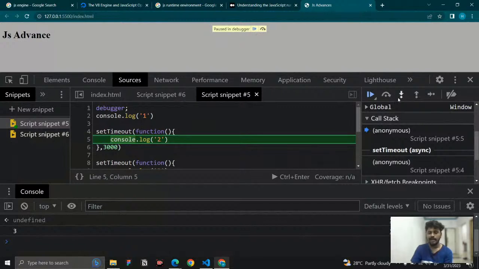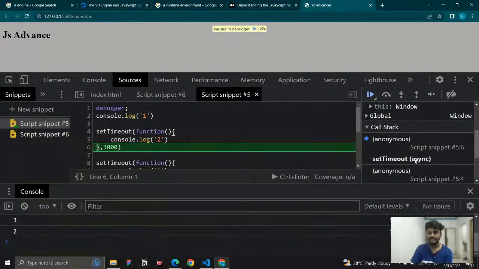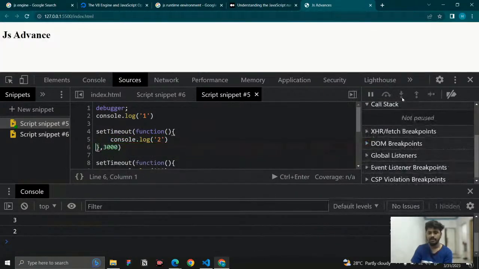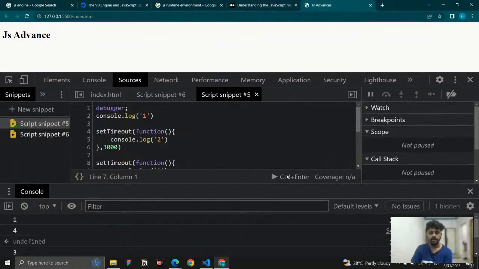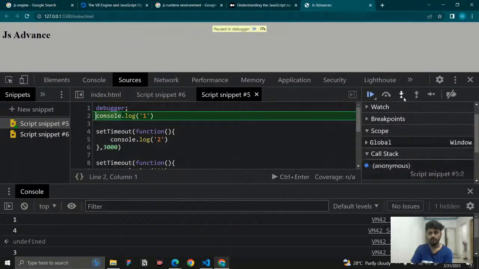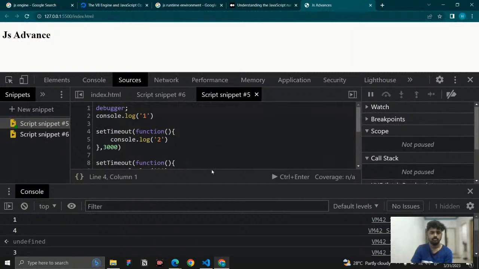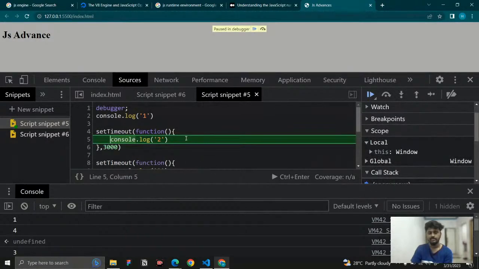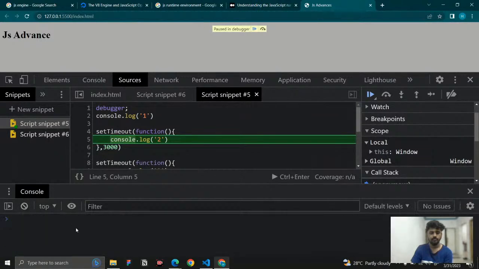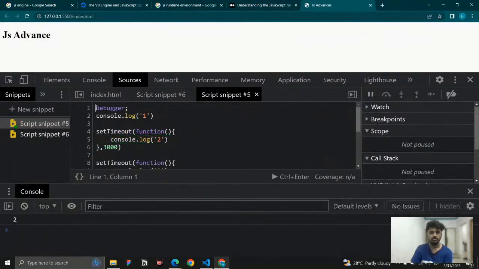Okay, so now what is going to happen? I just drill down here. You can see the asynchronous is there, and it reads what I need to send to this asynchronous, which means the web API. And once it is completed... Okay, it is executed. Just a minute, let me execute it again. Okay, setTimeout here. Yeah, now you can see it is in the console. Just a minute, let me run it again.